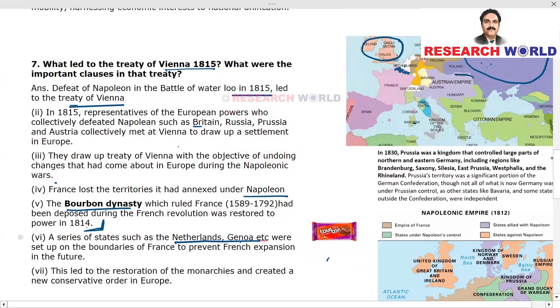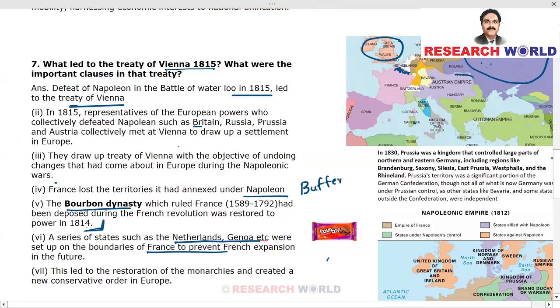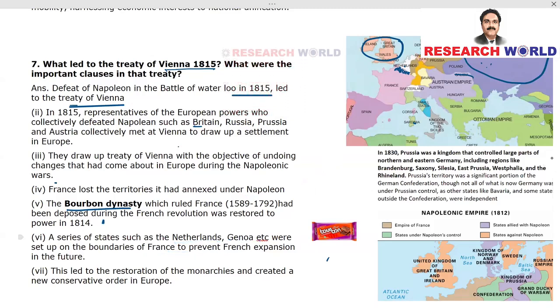They were set up on the boundaries of France to prevent expansion. I said buffer state. Buffer means something which can neutralize, something that acts as some kind of cushion. So it's a buffer state. A series of states such as the Netherlands, Genoa, etc., were set up on the boundaries of France to prevent French expansion in the future. This led to the restoration of the monarchies and created a new conservative order in Europe. So these were the important outcomes of the Treaty of Vienna.